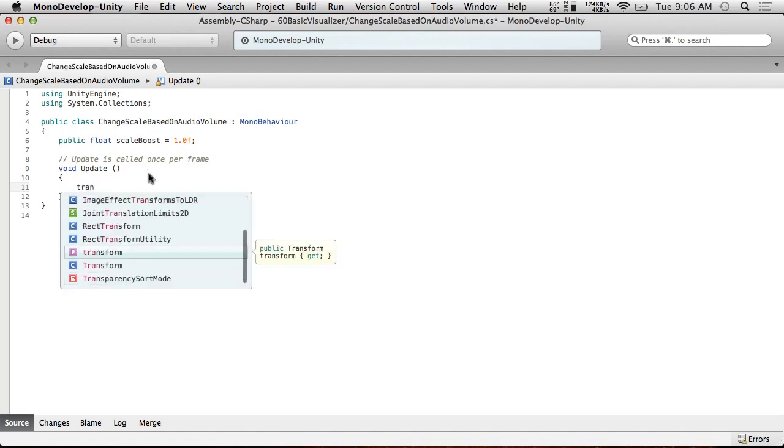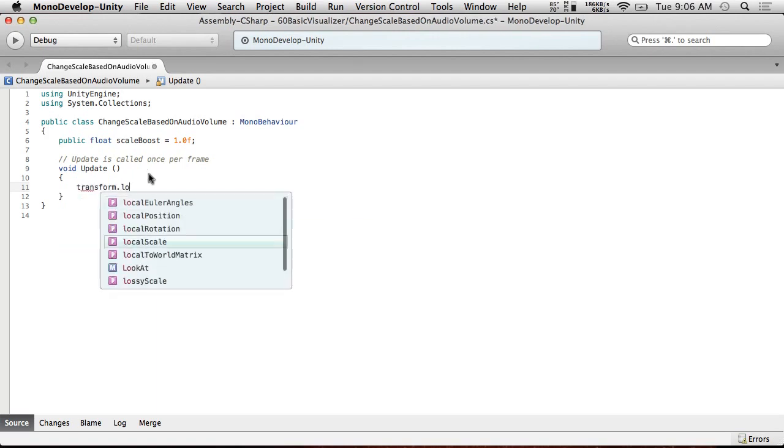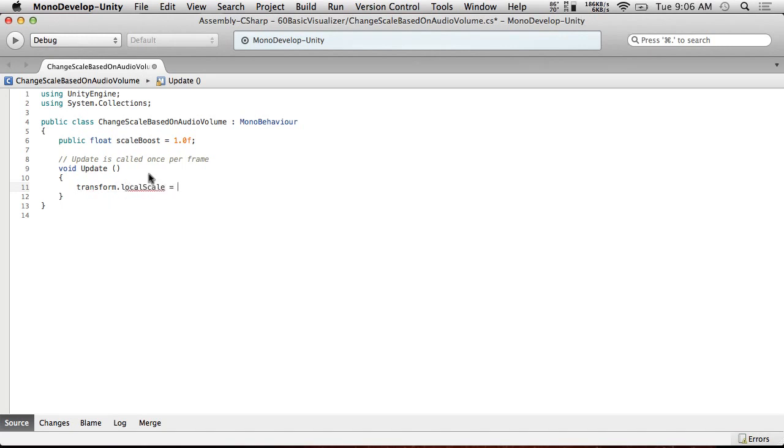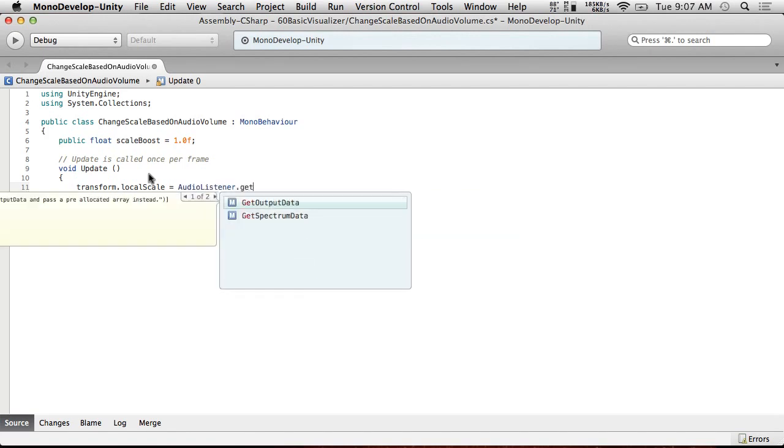So transform.localScale equals, and we're going to be using AudioListener.GetOutputData. There's GetSpectrumData and GetOutputData. Spectrum data allows you to break it up into different channels. So you could have the bass have a great effect on one object, and the treble have a great effect on another object, and they'll move to different portions of the music. We're just going to be doing basic output data.